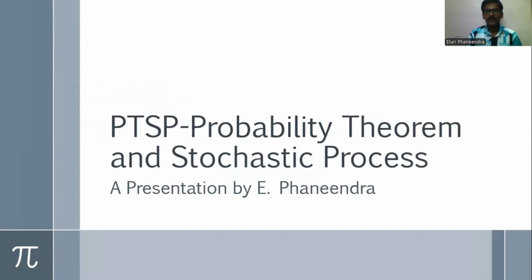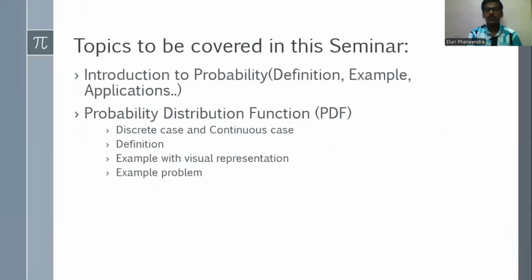My name is Eluri Fanindra and I am going to give a topic called Introduction to Probability, its definition, example, and the applications of probability which we are going to use in real life. Probability distribution function is my topic which I am going to explain in this seminar. Discrete case and continuous case are there in this PDF. Probability distribution can be written as capital PDF, while probability density can be written as small PDF. I can explain examples with the visual representation and one problem.